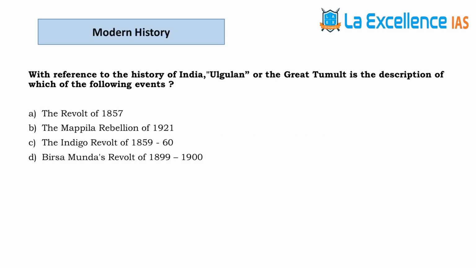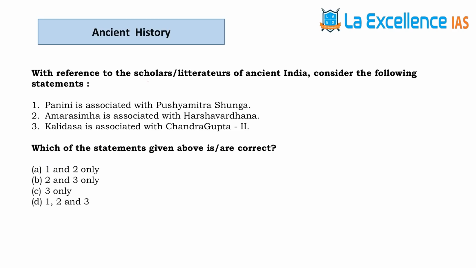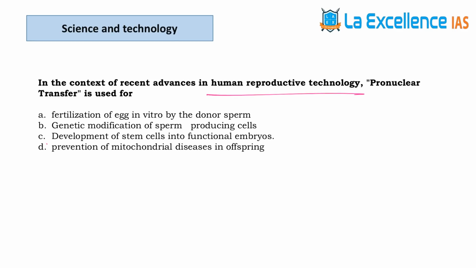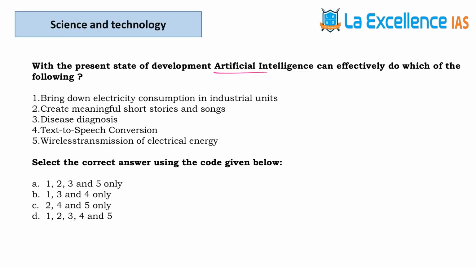The next question is from modern history. The answer key is D. Next question is about scholars and literates. Answer for this is C. The next question is about human reproductive technology. Answer is D. The next question is about artificial intelligence.